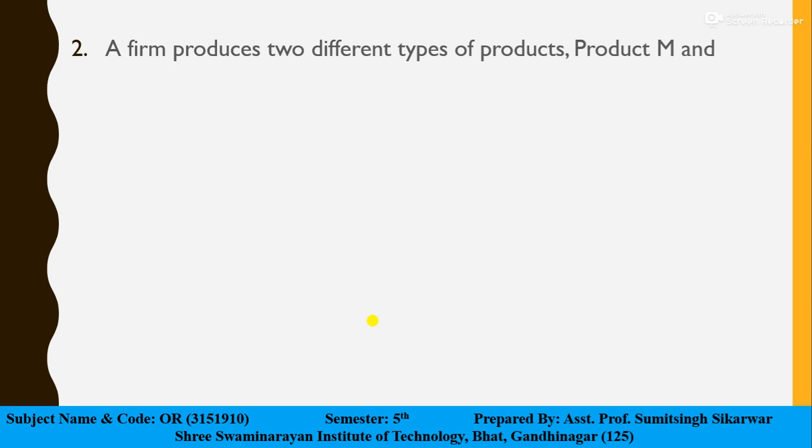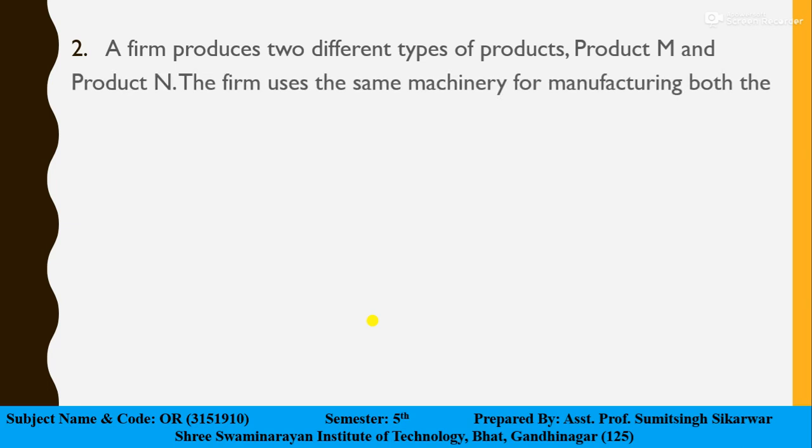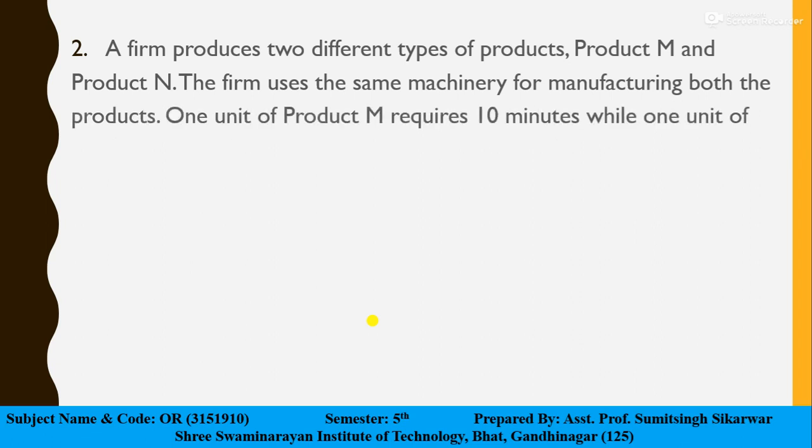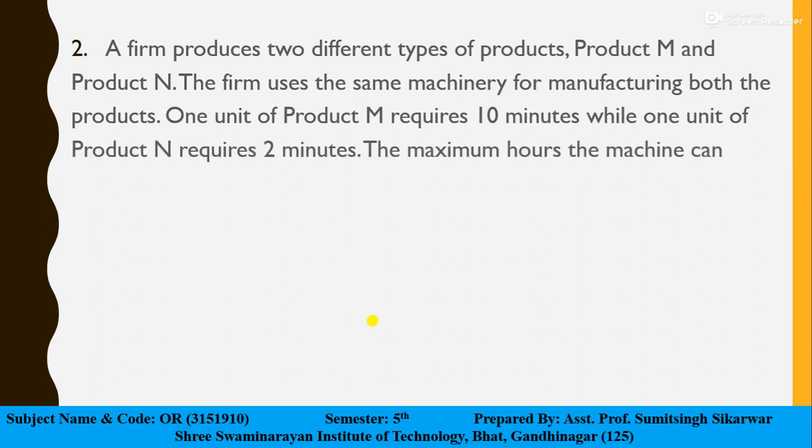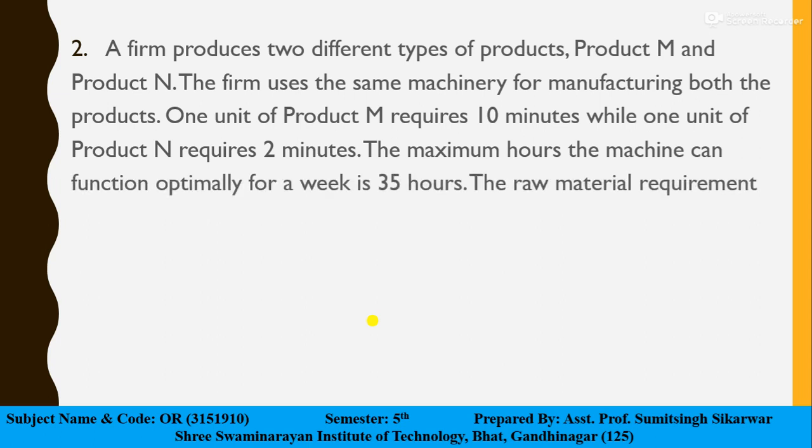A firm produces two different types of products, product M and product N. The firm uses the same machinery for manufacturing both types of products. Now 1 unit of product M requires 10 minutes, while 1 unit of N requires 2 minutes. The maximum hours the machine can function optimally for a week is 35 hours.